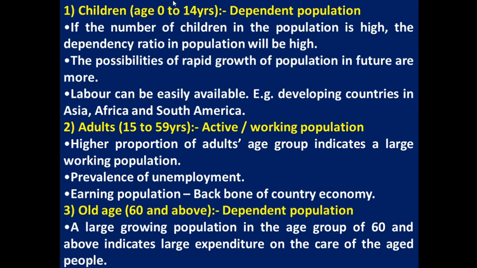Mostly the children's age group between 0 to 14 is high in the developing countries, such as those countries which are in Asia, in Africa, and some of the South American countries. They have more children, so that shows they have more physical labor. Here labor means we are talking about physical labor. That also shows the dependent population in developing countries is usually more.